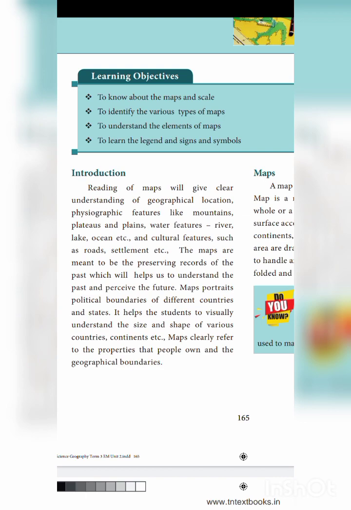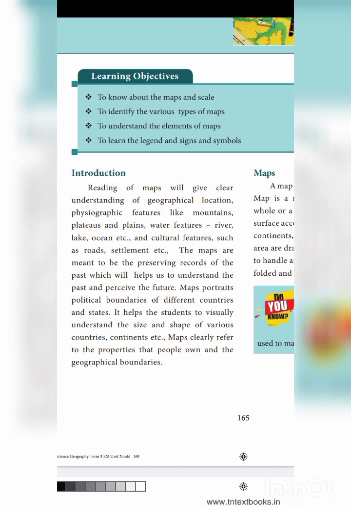Okay, introduction. Reading of maps will give a clear understanding of geographical location and physiographic features like mountain, plateau, plains, water features, river, lake, ocean, etc., and cultural features like road, settlement, etc. So, in a map, we can locate a place, we can locate mountain, plateau, plains, we can locate river, lake, ocean, and we can see where are roads, where are settlements, everything is there in a map.